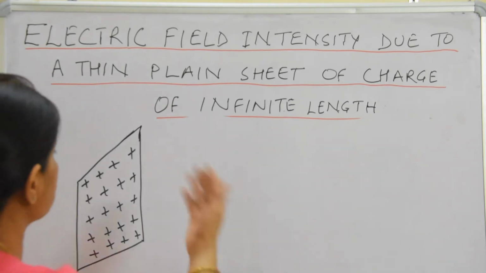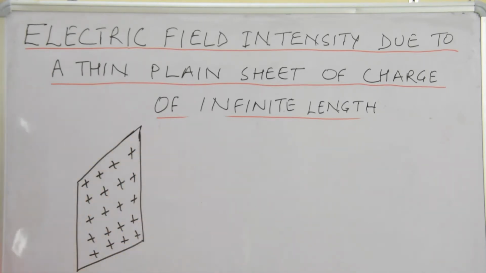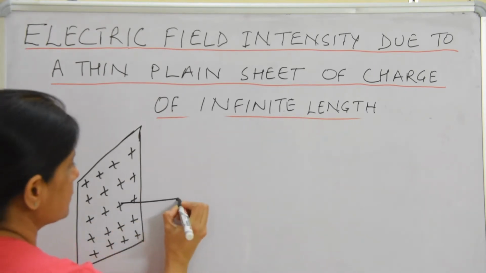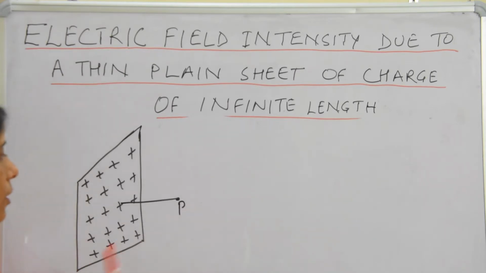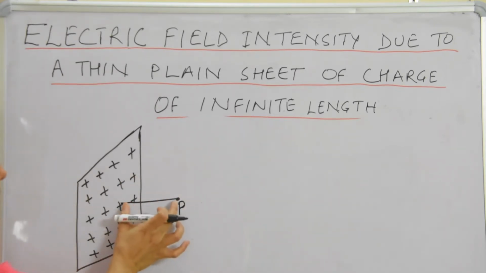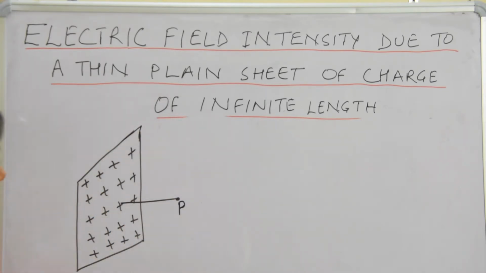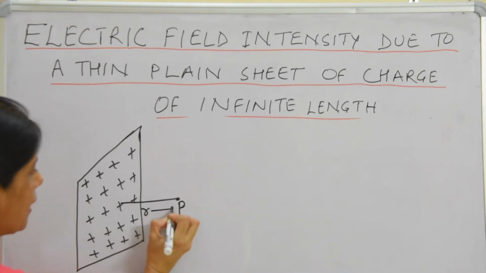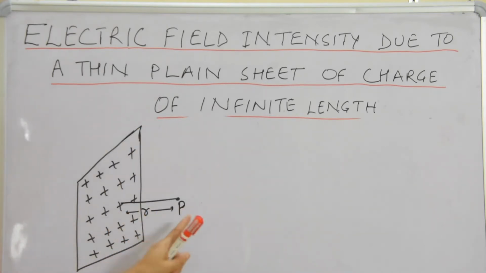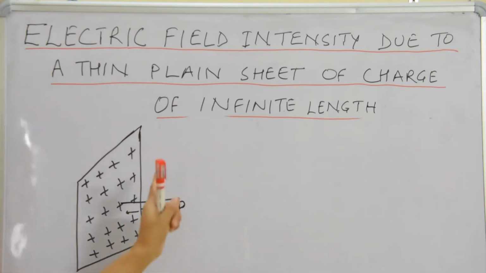Suppose this distance is R, and we have to find the electric field intensity at this point P.